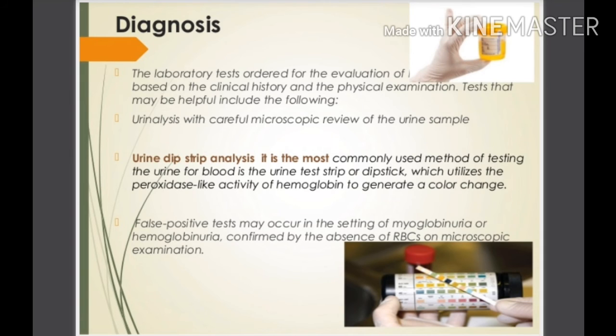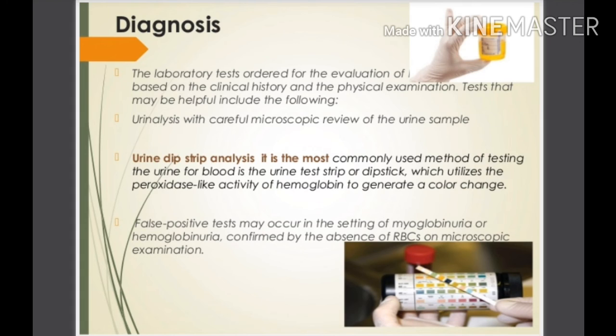First is urine analysis with careful microscopic review of the urine sample. Microscopic examination is important, and the most commonly used is urine dipstick analysis. It is the most commonly used method for testing the urine for blood, and dipsticks or strips are used in this method.